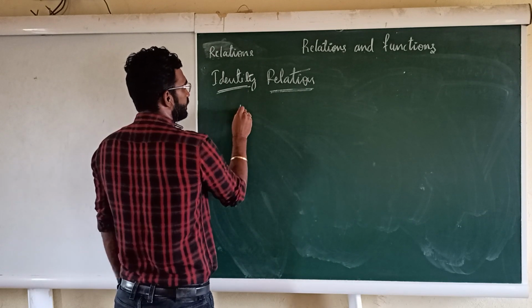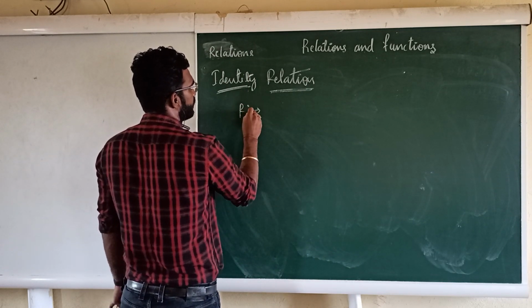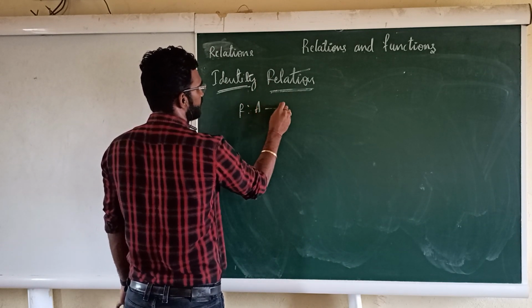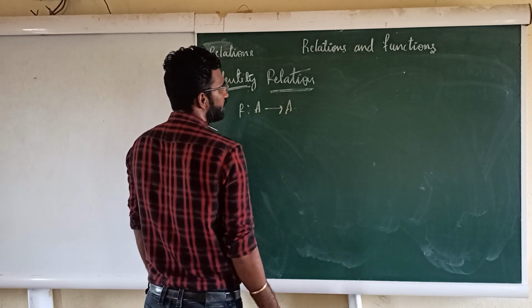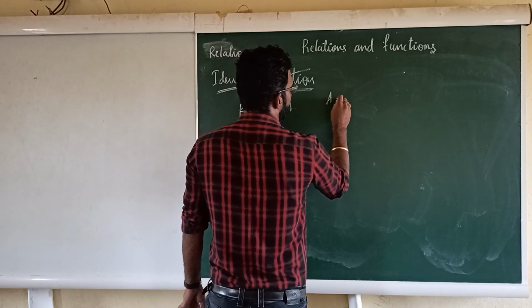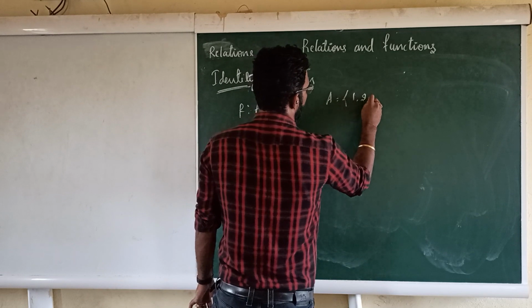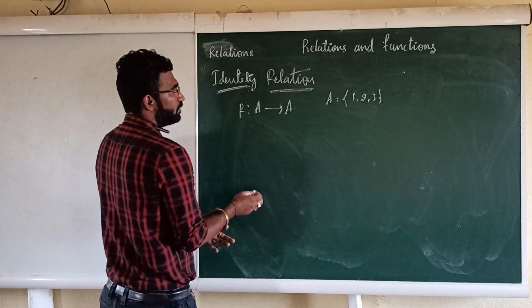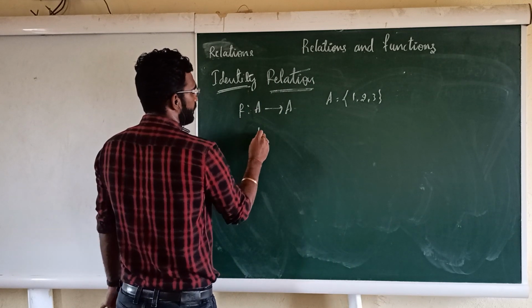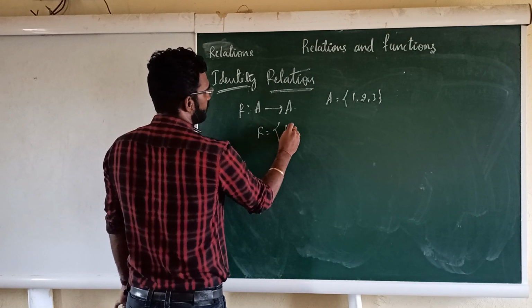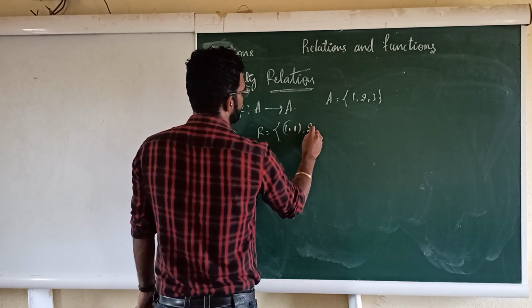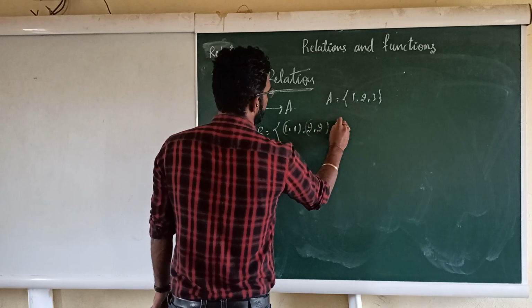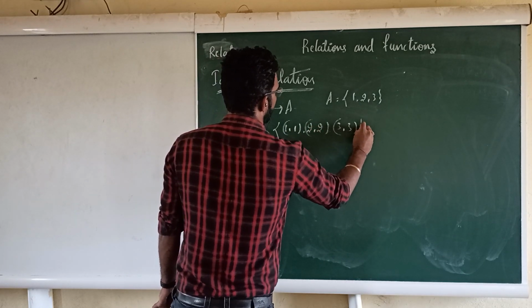To define any relation you need any one set A. So always the relation will be defined from set A to set A. I will consider the set A having the elements 1 comma 2 comma 3, right? Then I will write the relation: 1 comma 1, next 2 comma 2, next 3 comma 3, right?